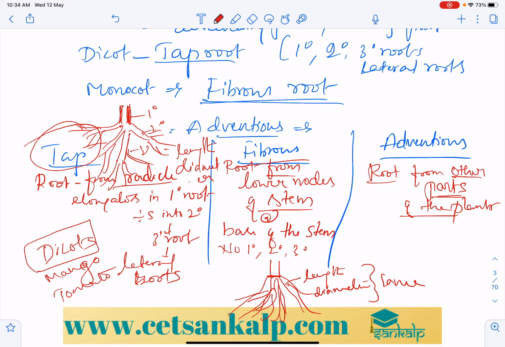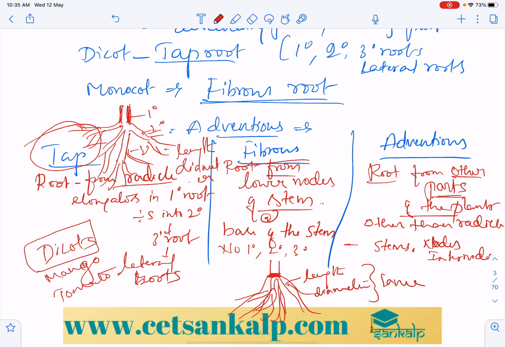From the stem, where the radical is not involved here. The radical won't elongate. Other than the radical, mainly from the nodes, or sometimes from the stem, or sometimes the internodes. Nodes and internodes are involved here.